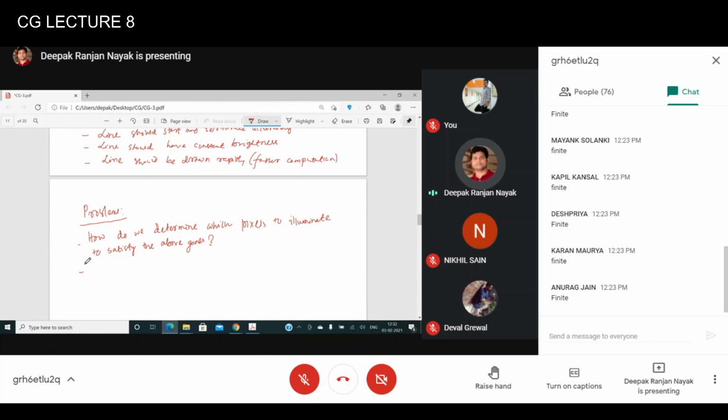One thing you have to remember here: vertical lines, horizontal lines, and lines with slope plus or minus 1 are very easy to draw.